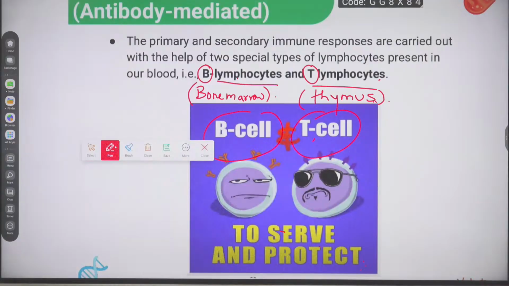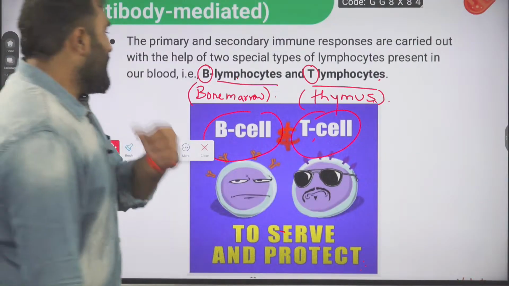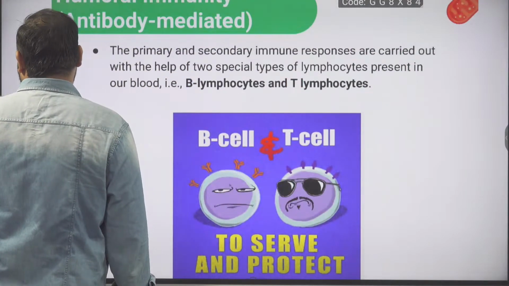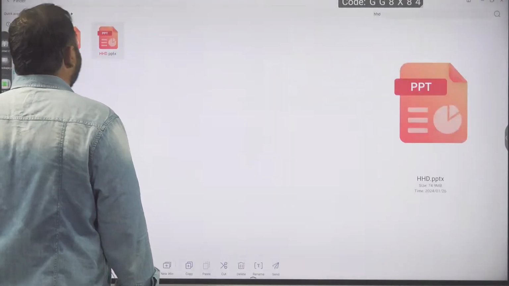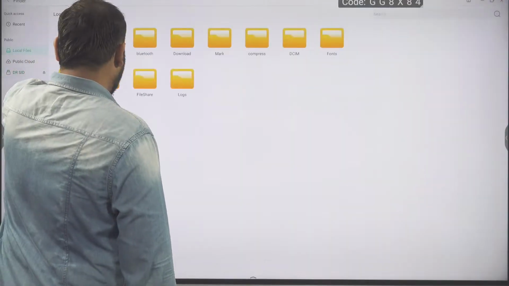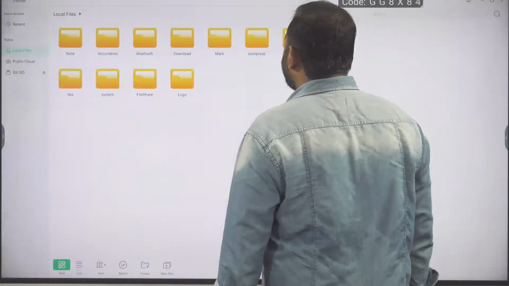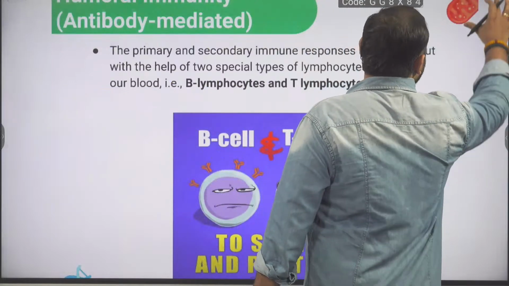Now, a small question I will ask you guys. Let's see one question very quickly. One MCQ. We'll talk about one MCQ quickly.